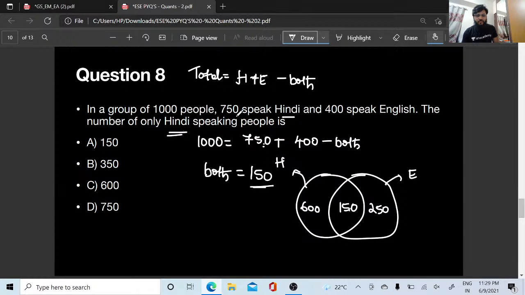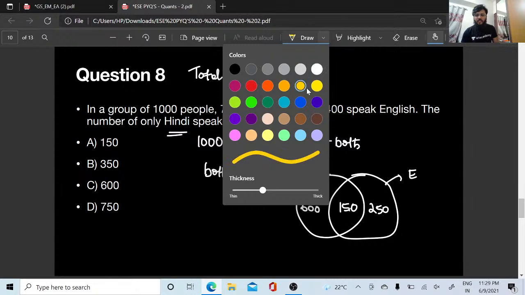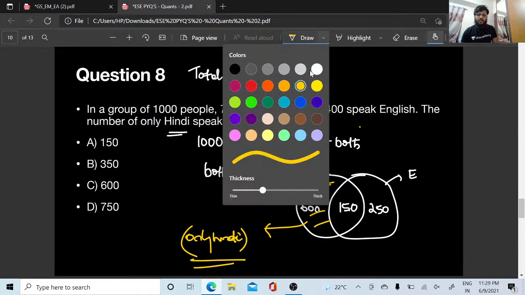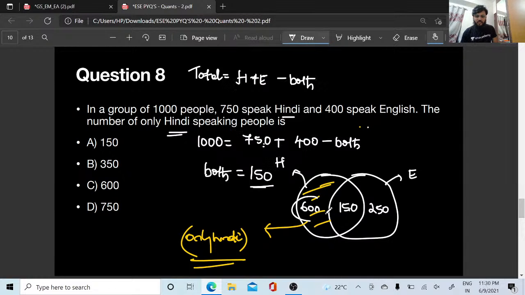They are asking number of only Hindi speaking people. This ratio is what there. This is the only Hindi speaking people, right? यहाँ जो है मेरा ओनली हिंदी स्पीकिंग मिलेगा, राइट? कितना है बाबा, राइट? हाउ मच इज इट? इट इज 600. ऑप्शन सी.